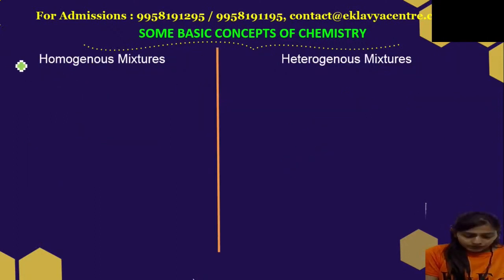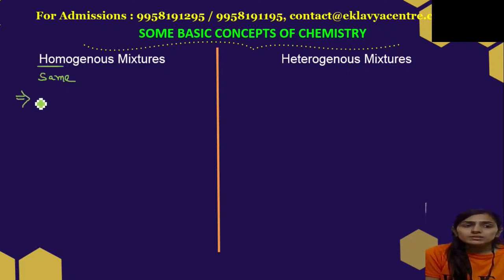The mixtures are divided into two parts, that is homogeneous mixtures and heterogeneous mixtures. Now what is homo? The term homo means same. So homogeneous mixtures are those mixtures in which the components are uniformly mixed with each other.